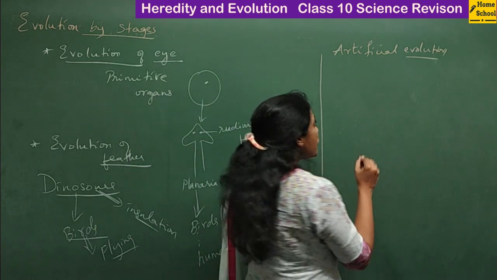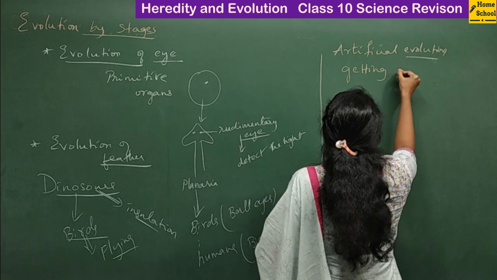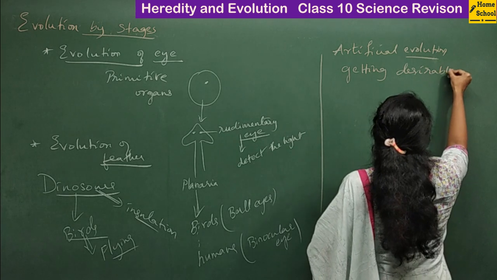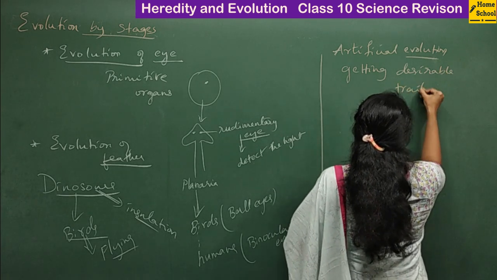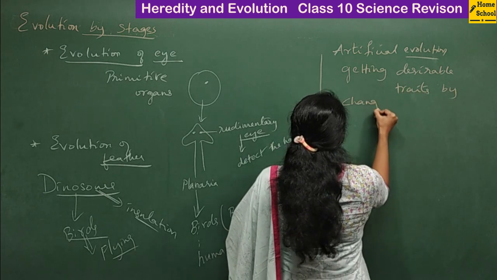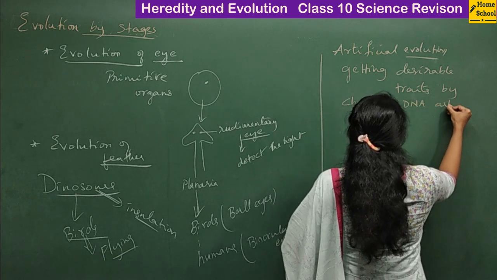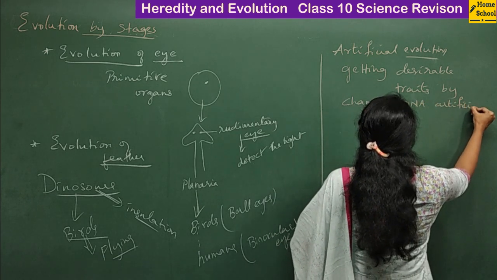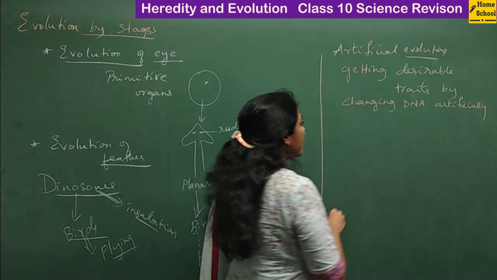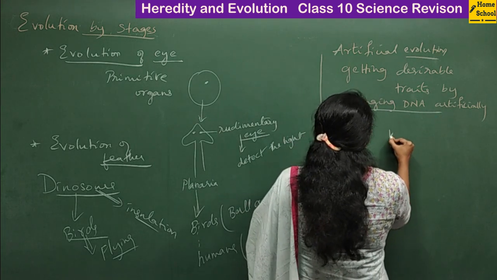Okay, so artificial evolution is nothing but getting desirable traits by changing DNA or genes artificially. That is called artificial evolution. Okay, for example, we had a natural plant called wild cabbage.